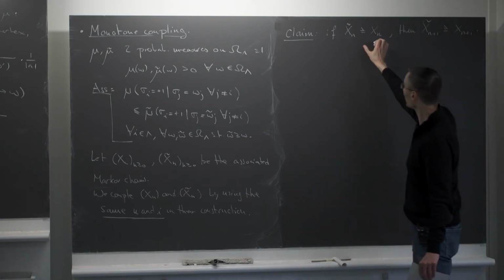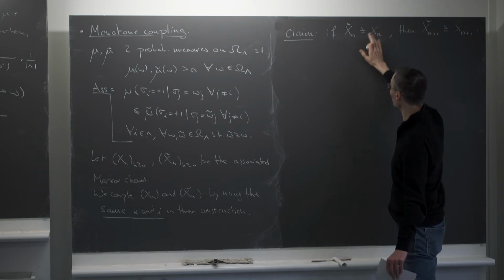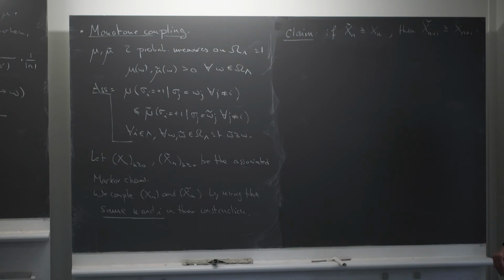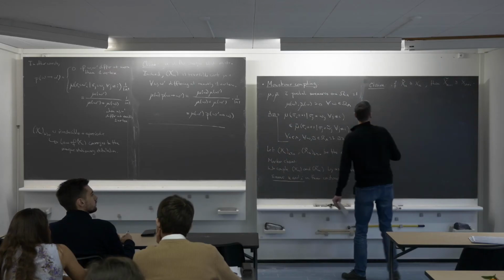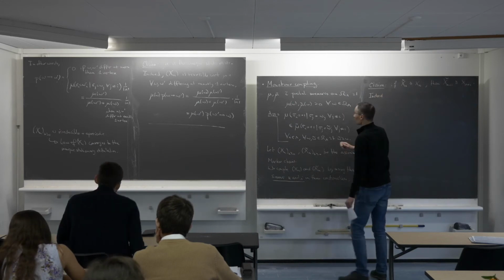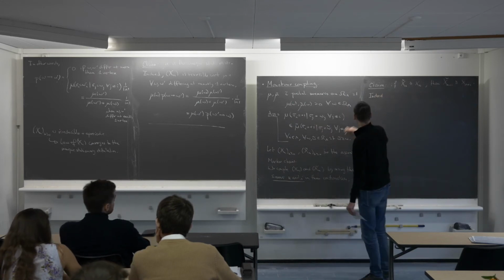Okay. So the ordering is preserved. If at time 0 they start with x̃ bigger than x, then for all time x̃ is bigger than x. So this is very easy to check. It's a consequence of our assumption here.